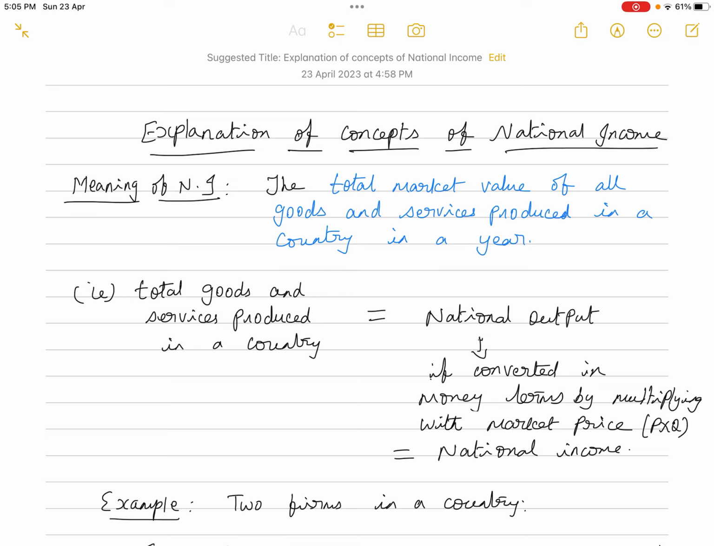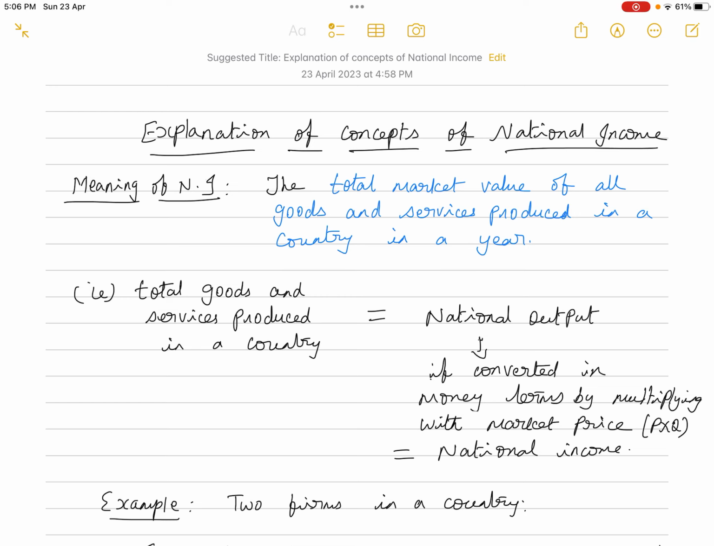Okay. Now before I proceed with the concepts of national income, the second part of the question is: explain what are all the various concepts of national income. The analysis of national income is useful for a particular country to know the status of the country from so many angles. According to the requirement, each and every concept is used.